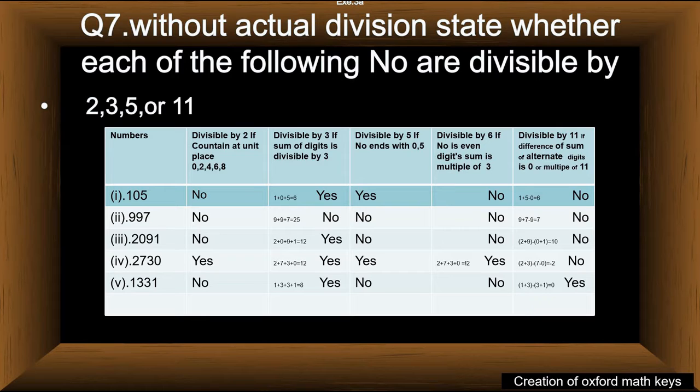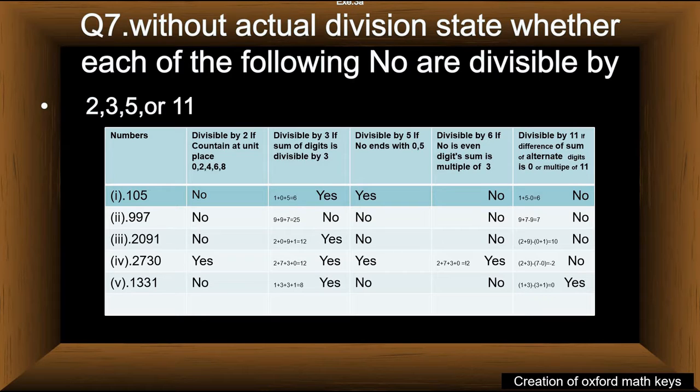Today we start question number 7. Before we start question number 7, I recommend watching my video on the divisibility test, in which I describe in-depth detail about the divisibility test. I provide the link of that video in the description or also in the i button.